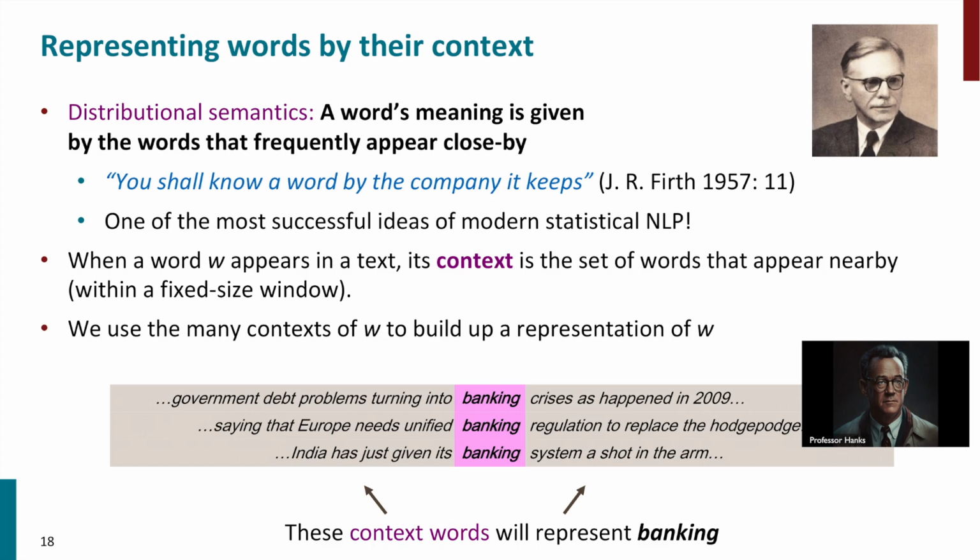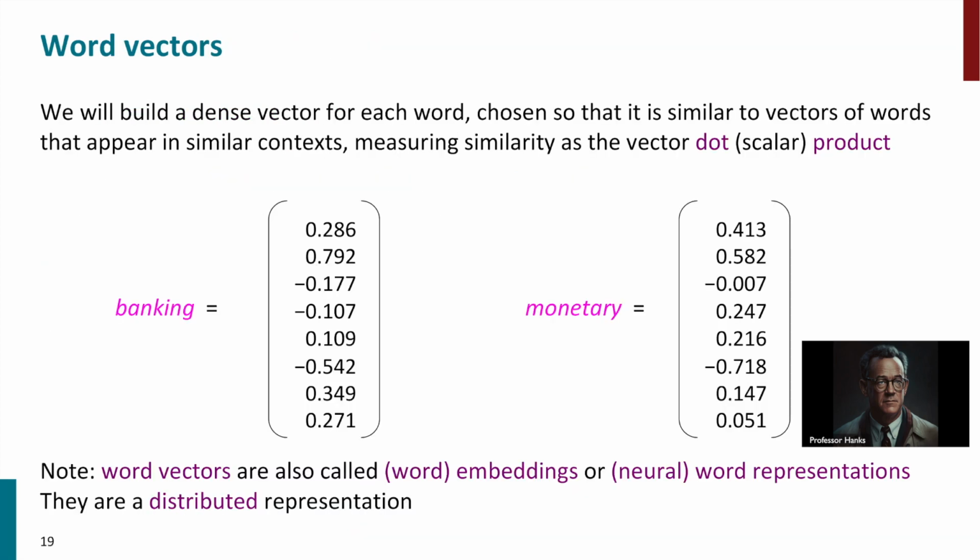When a word W appears in a text, its context is the set of words that appear nearby within a fixed size window. We can use this context to build up a representation of W. Finally, we'll build a dense vector for each word, which is chosen to be similar to vectors of words that appear in similar contexts. The similarity is measured as the vector dot product. These word vectors are also called word embeddings or neural word representations, and they are a distributed representation.